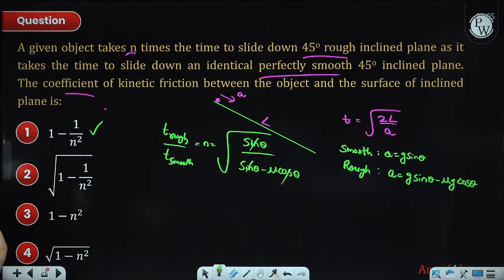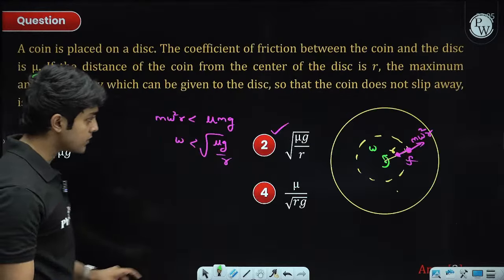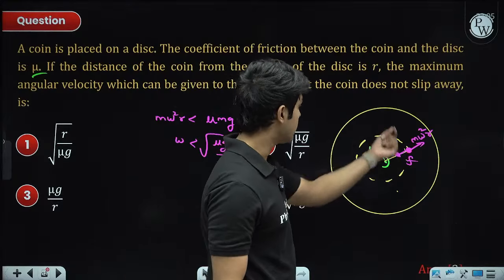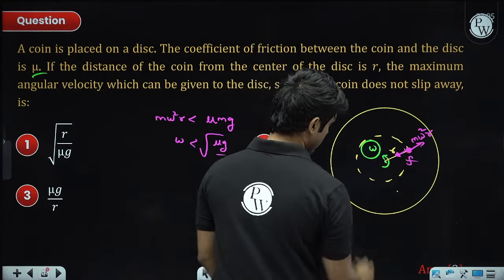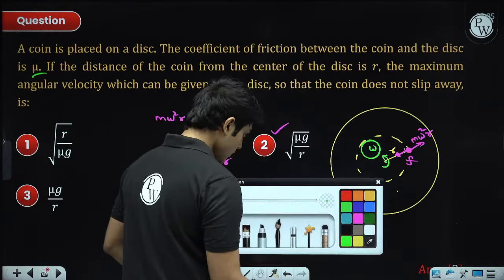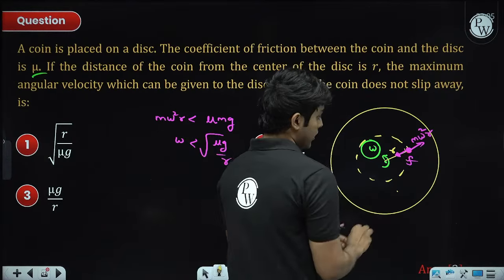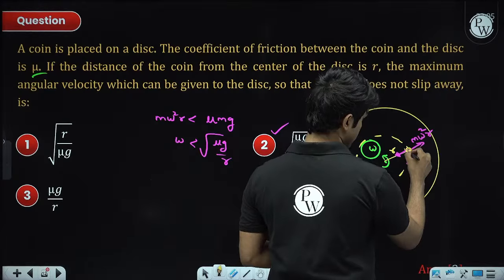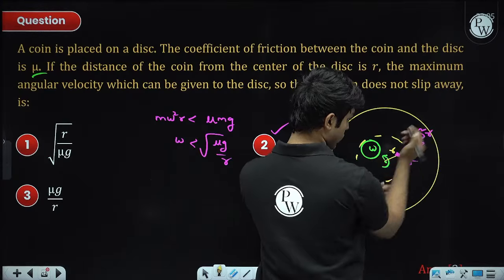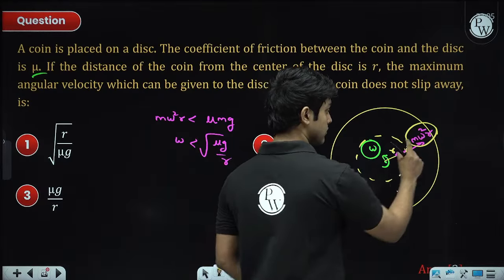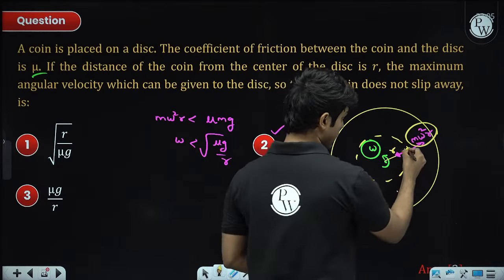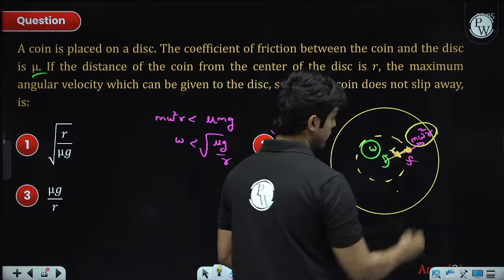Why is friction towards the center? Yeah, so that is because there is no tangential acceleration, right? It is rotating with constant omega. So if it is rotating with constant omega, the only force is the centrifugal force in the radially outward direction. So friction will act so that the net force is 0, right? So which means it must act towards the center.